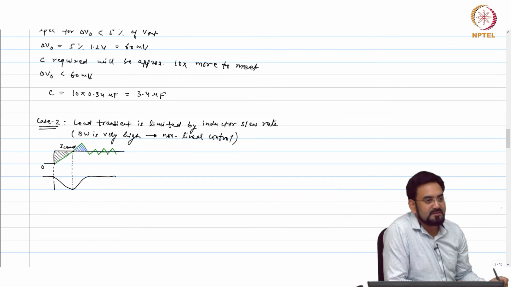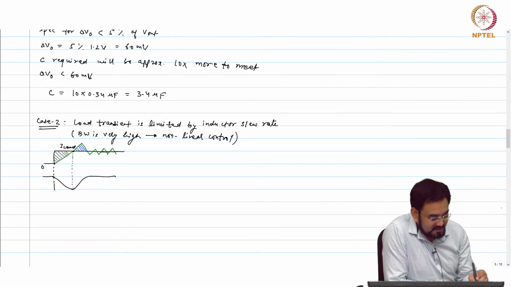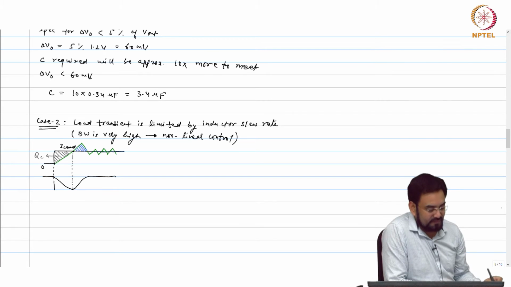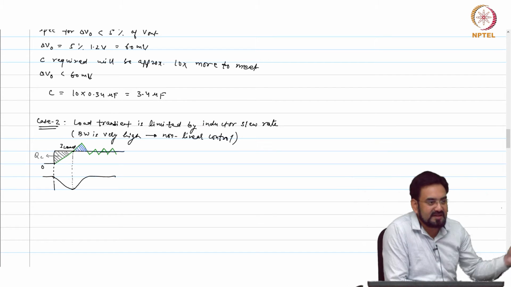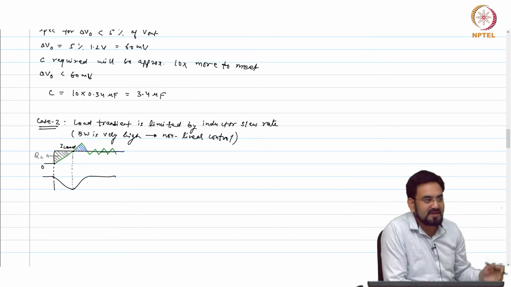This is the charge which is lost due to limited slew rate and supplied by the capacitor. So let me call it QC, and if you look, this is a rectangle, so half of the rectangle is supplied by the capacitor, half of the rectangle is supplied by the inductor, okay.